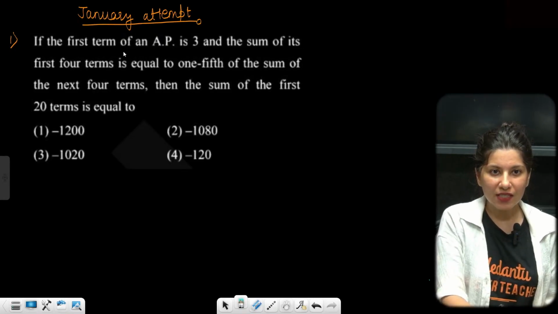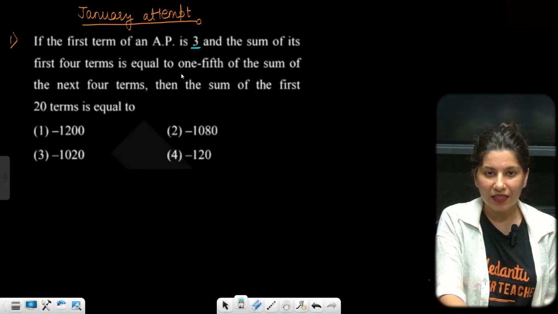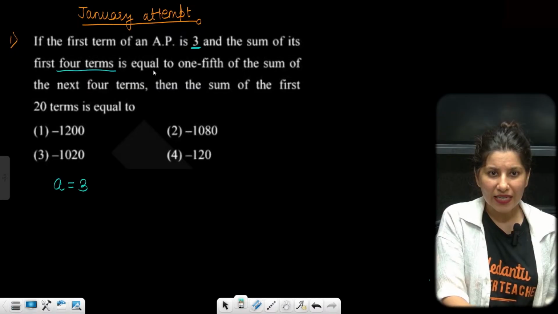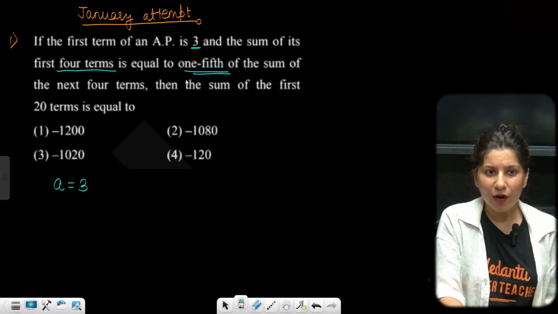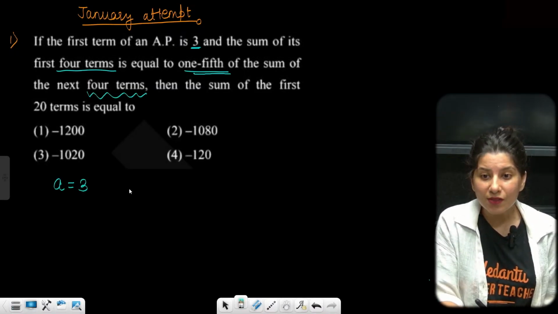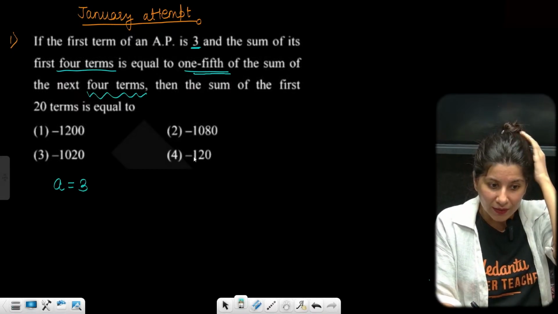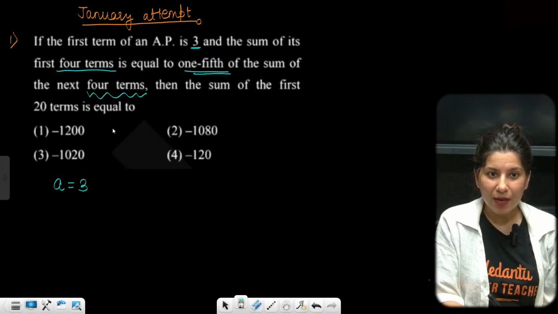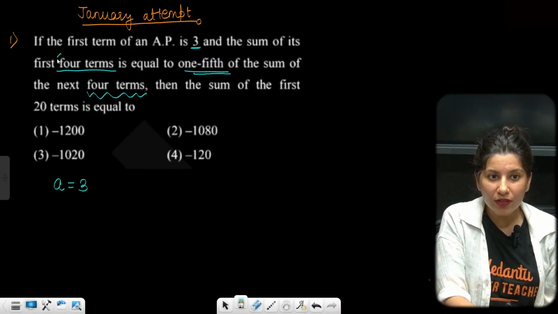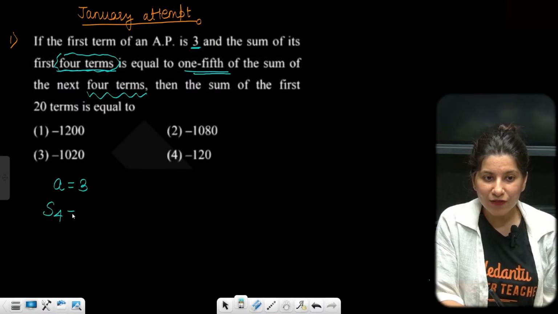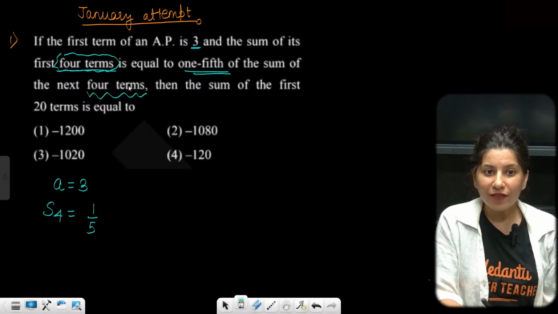If the first term of an AP is 3, so ma'am, A1 or A is given as 3. Sum of its first 4 terms is equal to 1/5 of the sum of next 4 terms. So we need to form an equation. Sum of first 4 terms, S4, is equal to 1/5 of the next 4 terms.